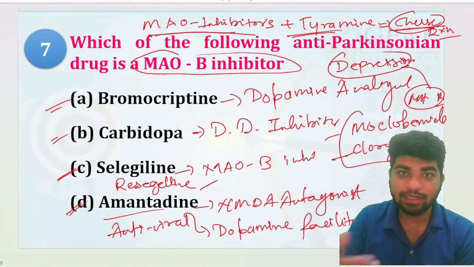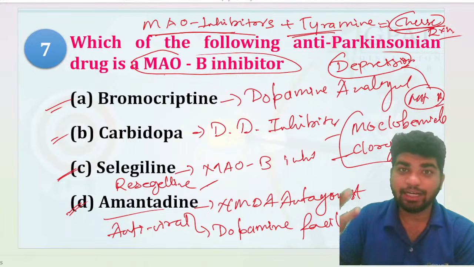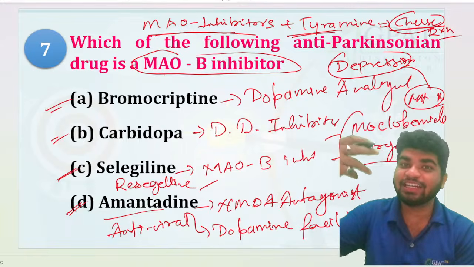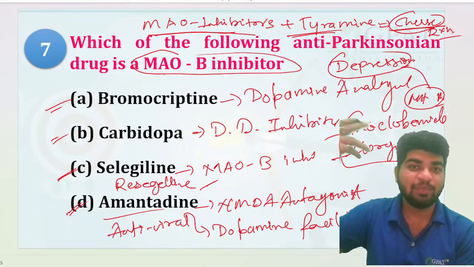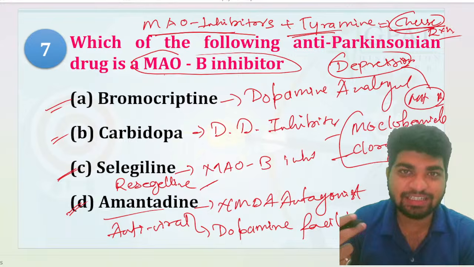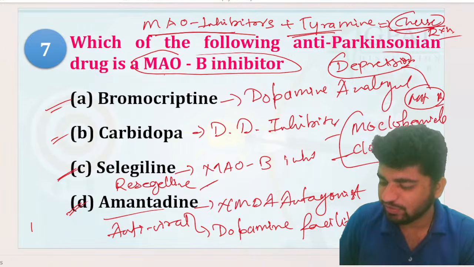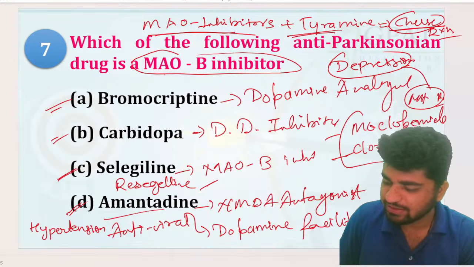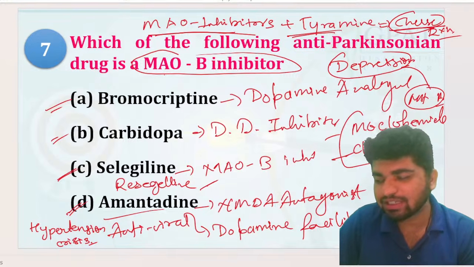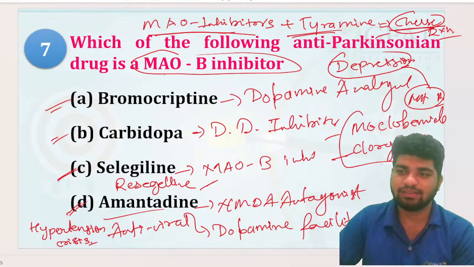Now, what will happen? Tyramine, catecholamines, adrenaline, hypertensive crisis, right? Hypertensive crisis will be the ultimate term, and hypertensive crisis is also known as the cheese reaction, right?